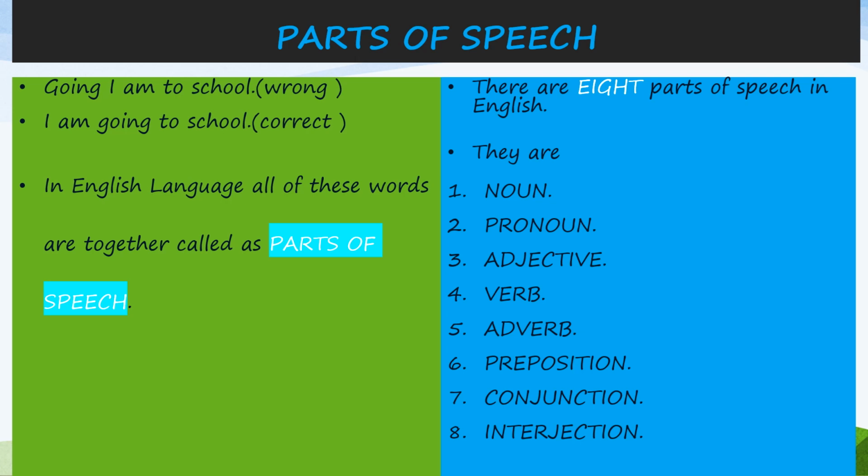So in English language, children, we have 8 kinds of such words. These 8 kinds of words are called as parts of speech. There are 8 parts of speech, children. They are noun, pronoun, adjective, verb, adverb, preposition, conjunction, and interjection.